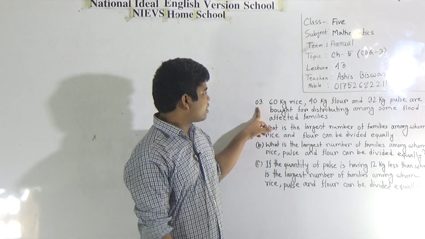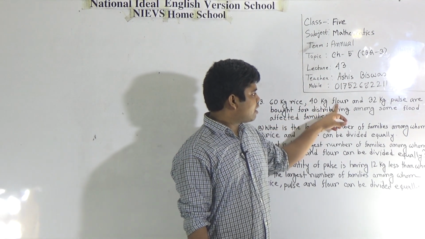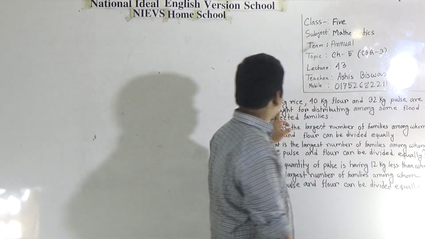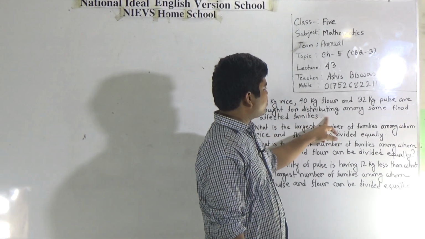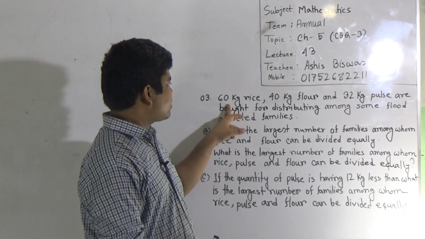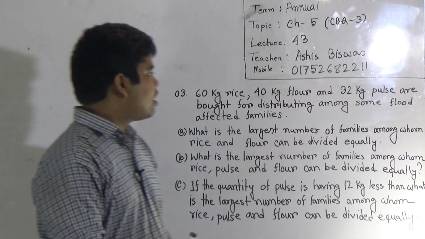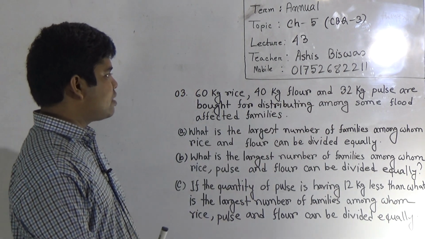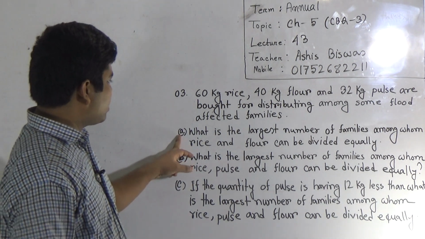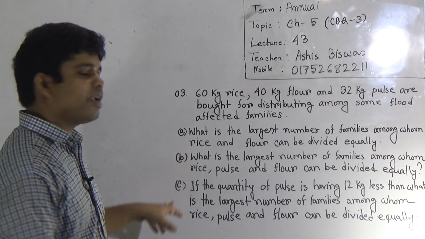C.B.Q. number 3. Here you notice 60 kg rice, 40 kg flour and 32 kg pulse are bought for distributing among some flood affected families. By using this information we shall solve questions A, B and C.